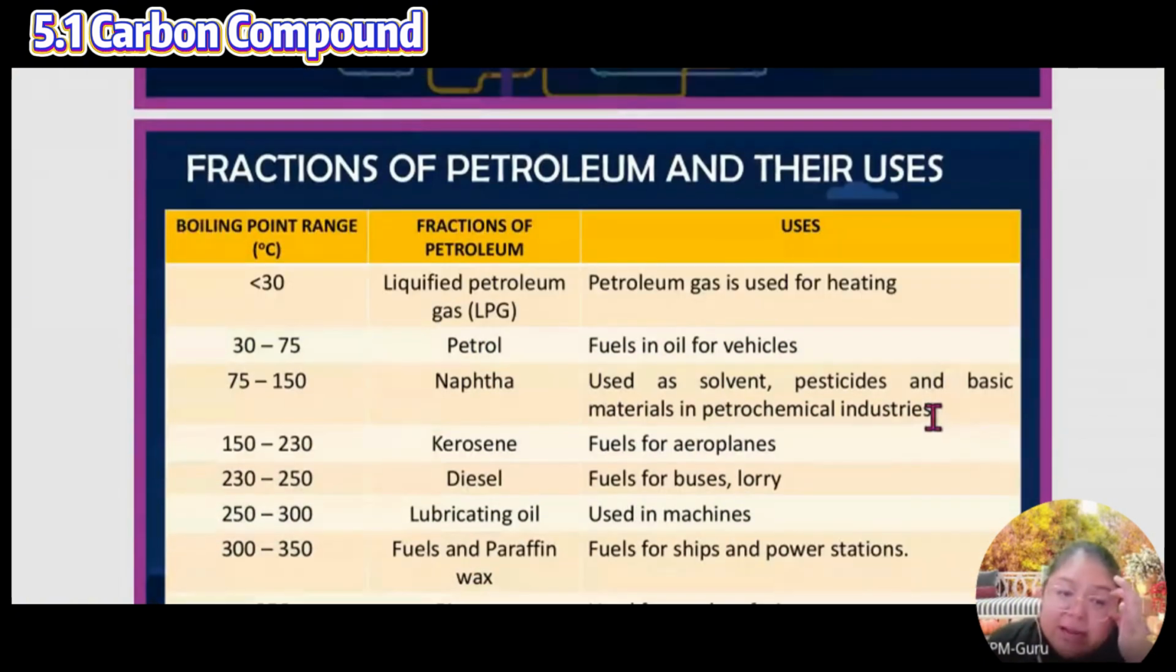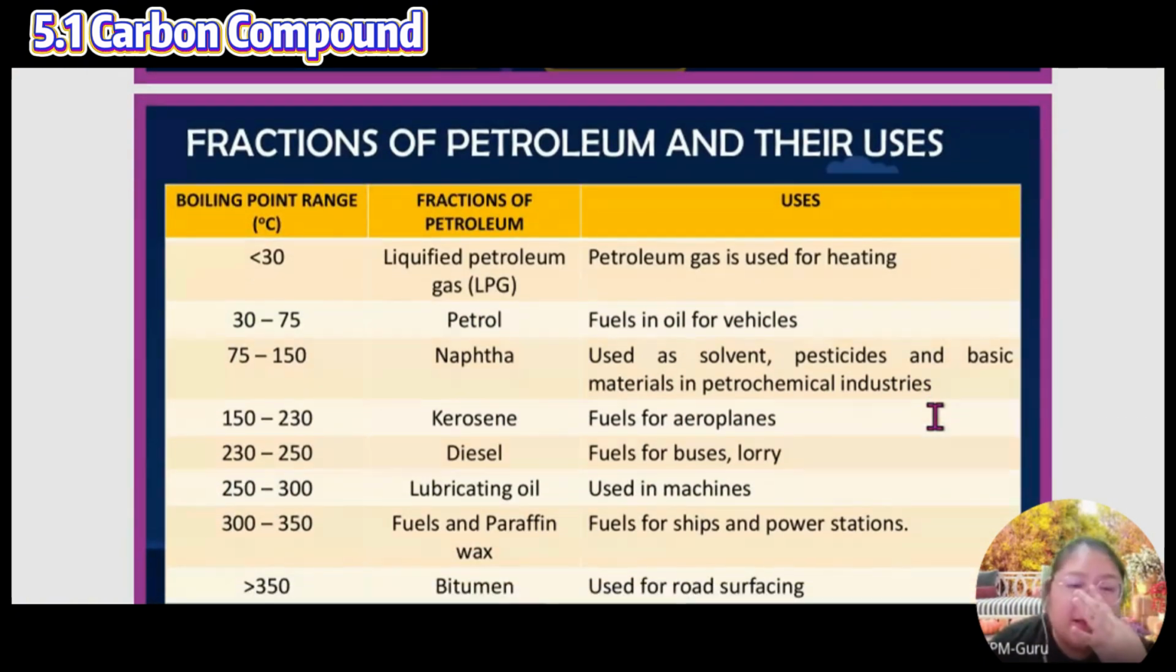So this is the label. You can see your textbook also, layer by layer. Less than 30 is the normal gas, used for heating. 30 to 75 is petrol, for fuel in vehicles. 75 to 150 is naphtha, used for solvents, pesticides, and as a base for the chemical industry.